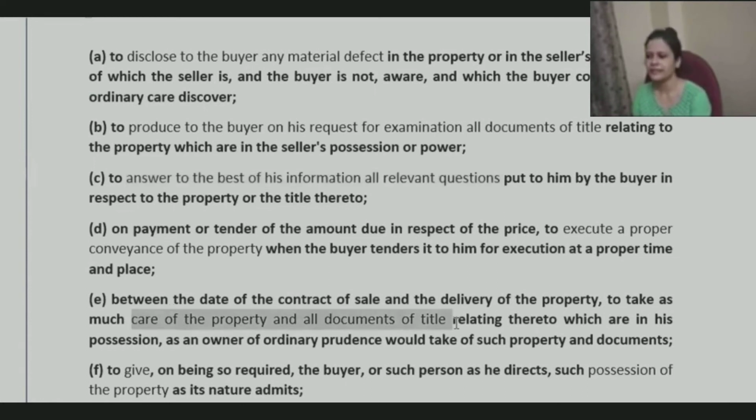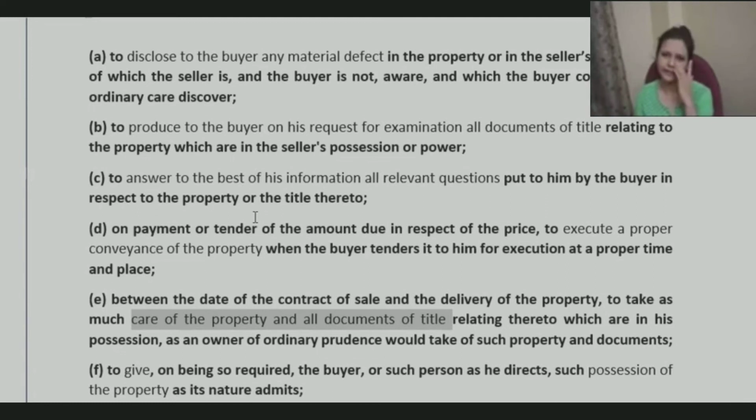Now, there will be a stage between the date of contract of sale, we already saw what a contract of sale is, the process when they are yet to get it registered, plus delivery of possession. Once it's registered, you are giving possession to the person. Whatever the time frame in between, you should not think, okay, I'm anyway selling my property, let the documents be wherever.